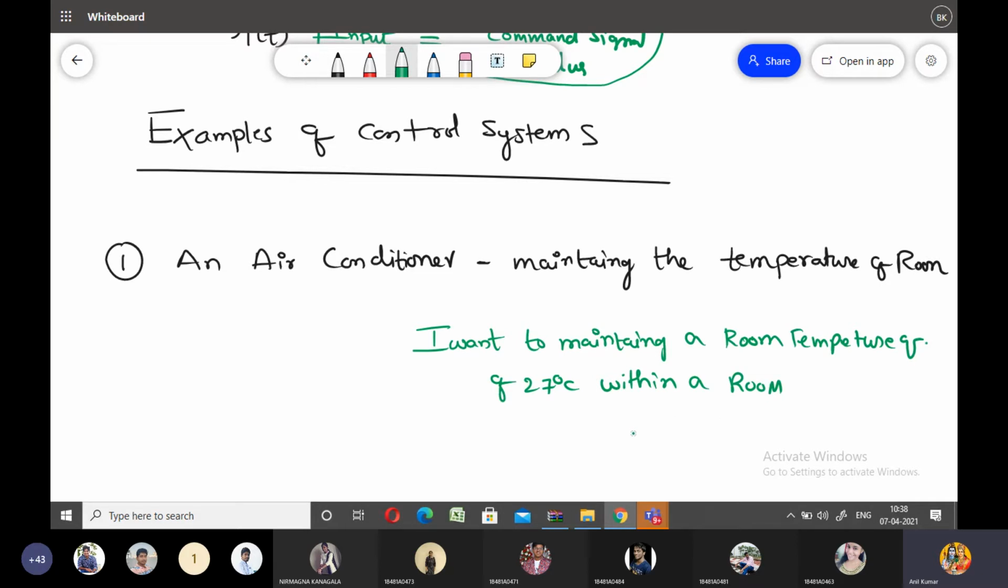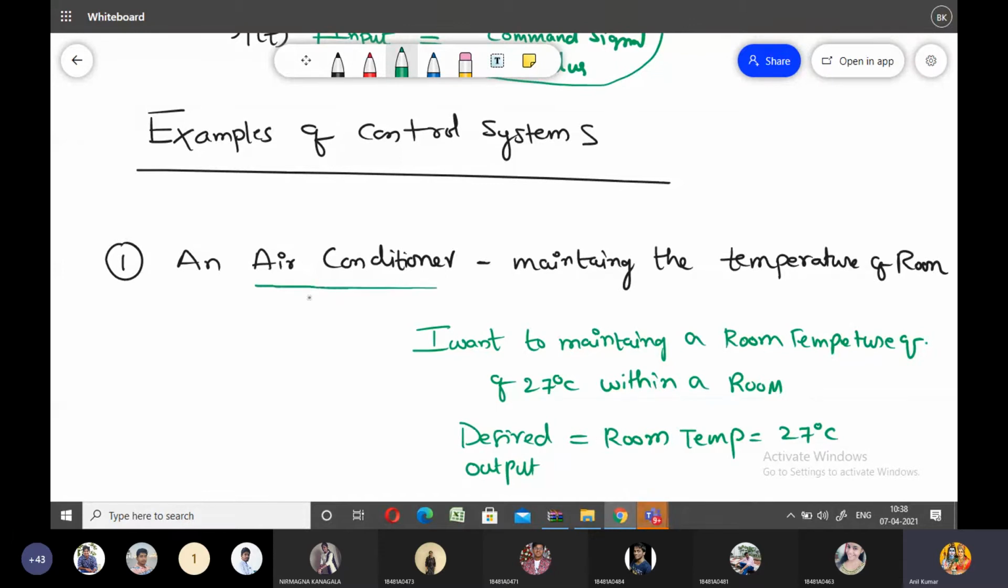So here what is my desired output of the system? Here my desired output is the room temperature, which is equal to 27 degrees centigrade. In a particular room I want to maintain a room temperature of 27 degrees centigrade. So what is my desired output signal? My desired output signal is the room temperature equal to 27 degrees centigrade.